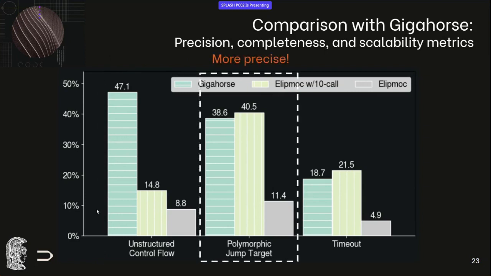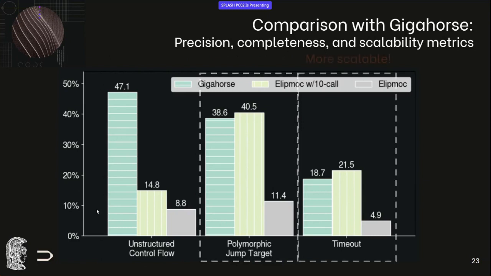Now, polymorphic jump target is imprecision at the global analysis level, which basically means that under the same context, you have more next blocks. And we can see that Gigahorse and the context sensitivity of Gigahorse has this problem in close to 39% of contracts. The Elipmoc context sensitivity, transactional context sensitivity, has it in under 12%. So it shows that our context sensitivity is much more precise.